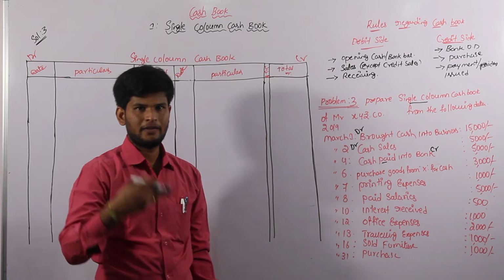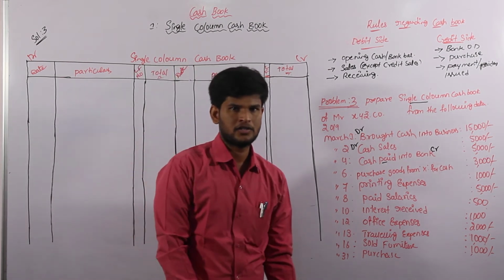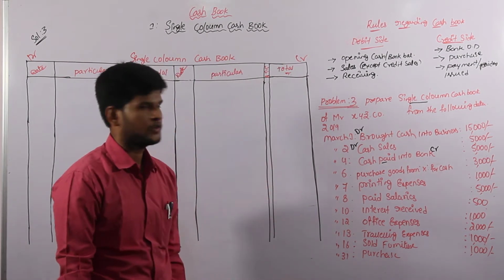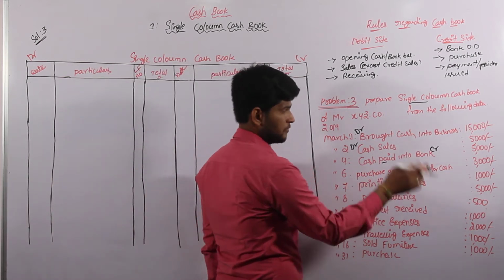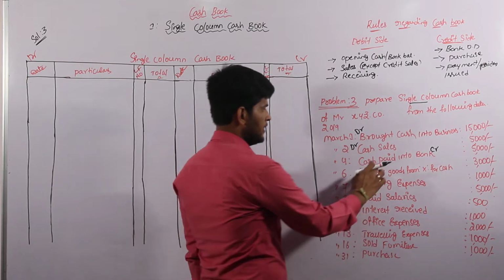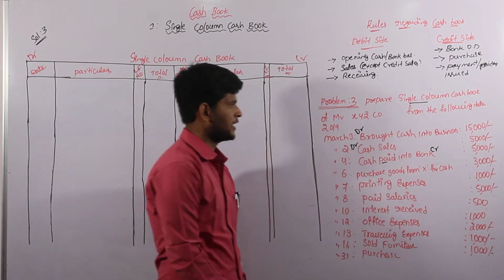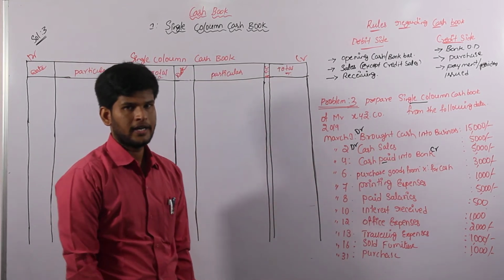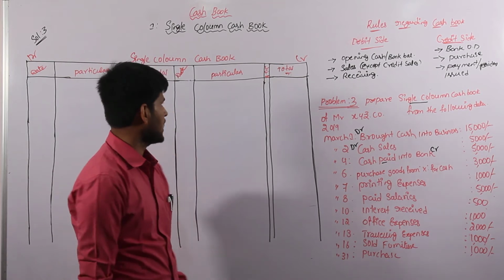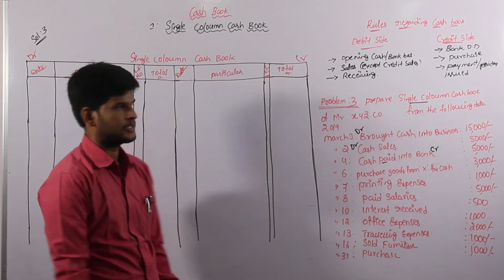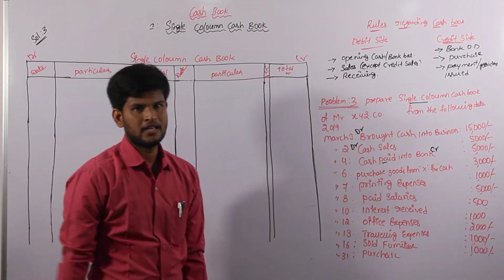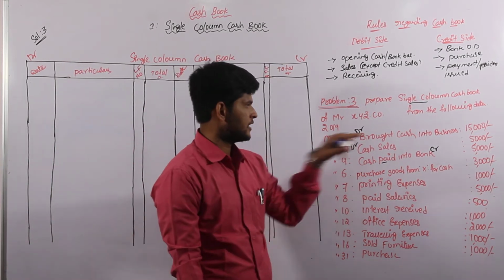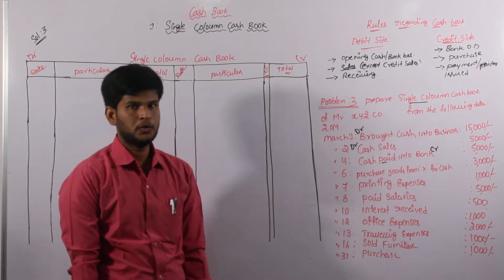All payments, whatever payments are in our transactions, are converted into the credit side of the cash book. Next, one condition we also have to check. Cash paid into bank is nothing but a contra entry. Definitely a cash book consists of cash and bank balance, but here we have only a total amount column, so we don't consider it as a contra entry. It is just a cash based transaction, and we consider it.